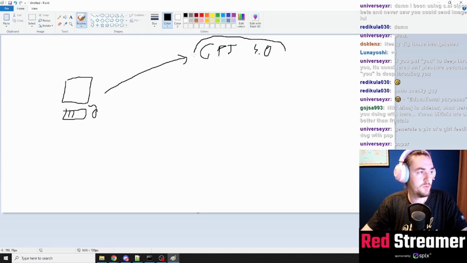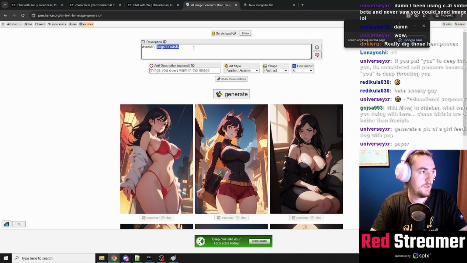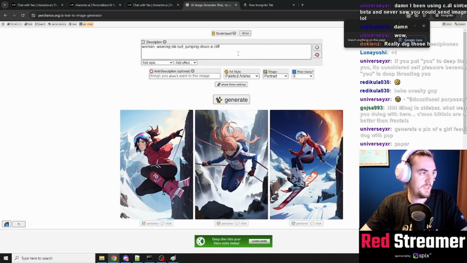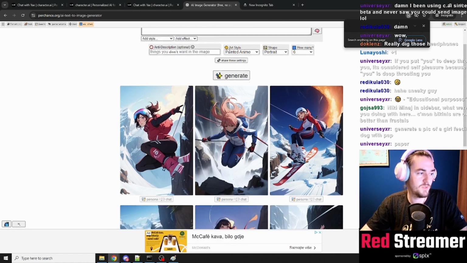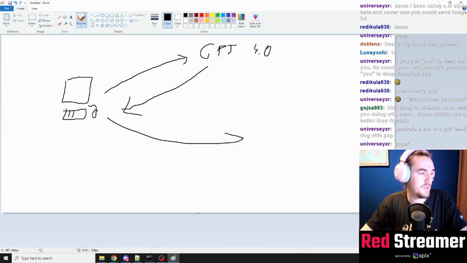Then this GPT-4o takes the language that was sent as an input and outputs a list of these keywords here, like woman wearing ski suit jumping down a cliff. Holy shit, this is actually amazing. GPT is translating the language describing the situation into these tokens, whatever you want to call them. Then we go from here back to here, and we ask it to generate an image, and we return this image to us. And that's pretty much how it goes.